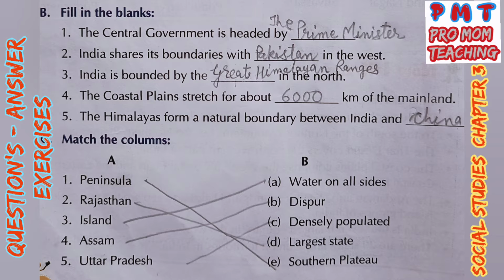Here you should know peninsula. It is known as Pradeep in Hindi, an area of land that is almost surrounded by water, that is from 3 sides. Any piece of land which is surrounded by water from all sides is known as an island. But if it is surrounded on 3 sides, then it is a peninsula.